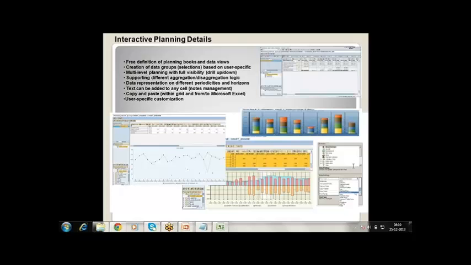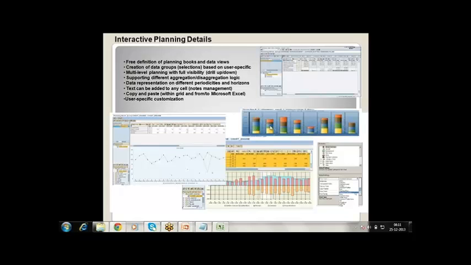Okay, so the first point is the interactive planning screen. This is the key success and beauty of the APO planning tool: you can see everything in one screen. You can see a table, or a graph, or the table and graph together. In graphs you can see pie charts or bars or whatever you want.